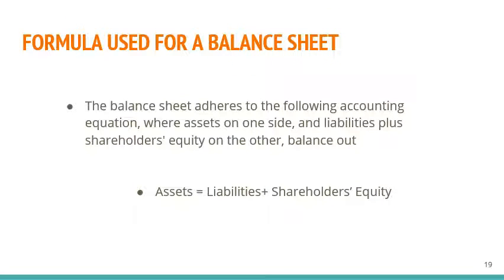Formula used for the balance sheet. The balance sheet attests to the following accounting equation, where assets on one side and liabilities plus shareholders' equity on the other balance out. Assets equal liabilities plus shareholders' equity. The formula means a company has to pay for all the things it wants, its assets, by either borrowing money, taking on liabilities, or taking it from investors using shareholders' equity.